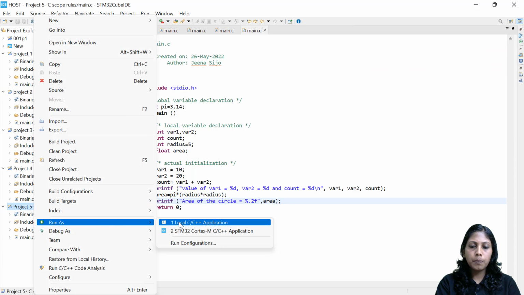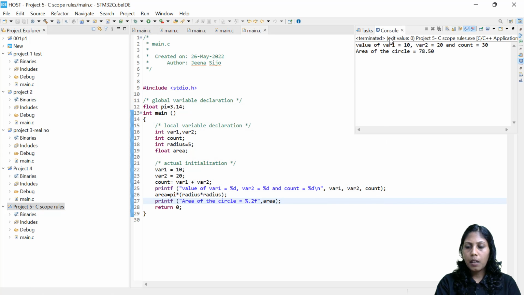Run as C++ application. We are actually getting the previous output, so you can ignore that so far. The area of the circle we are getting is around 78.50. The radius is 5, square, right? So 5 into 5 is 25, and into 3.14. So 25 into 3, almost the value is correct. So 78.50, very simple.